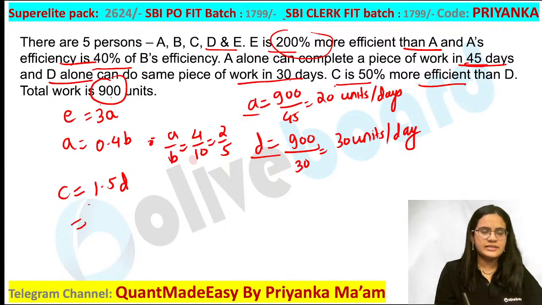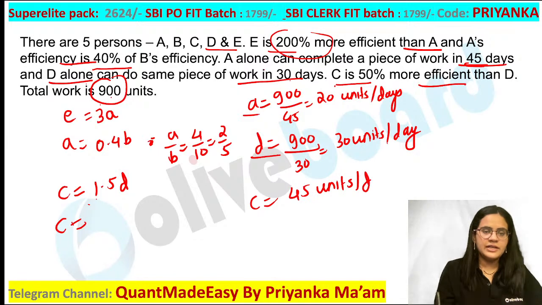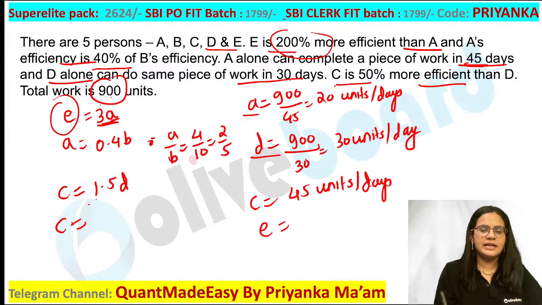So what are you going to get? C's efficiency, if I am substituting, is equal to 45 units per day. And if you know A's efficiency, what would be your E value? E value will be 3 times this, that is nothing but 60 units per day.